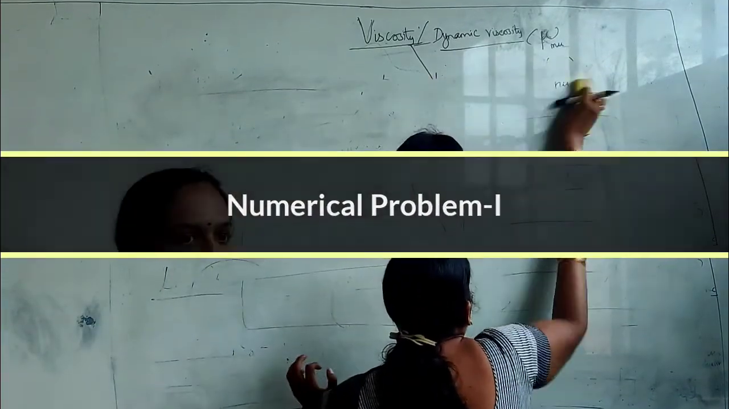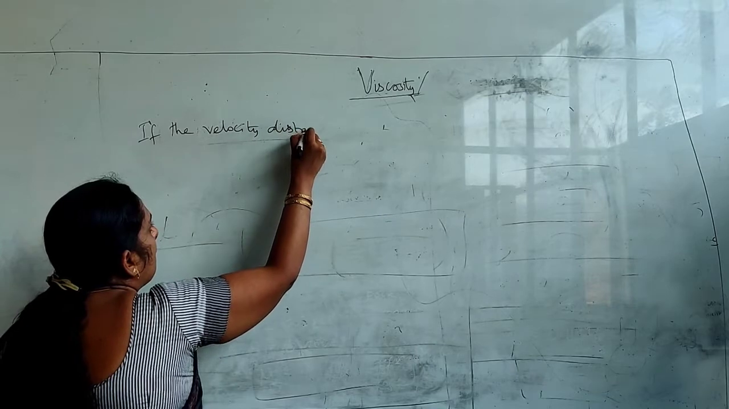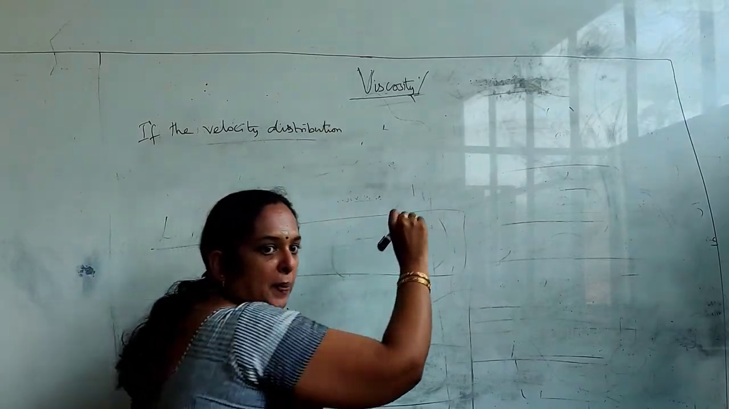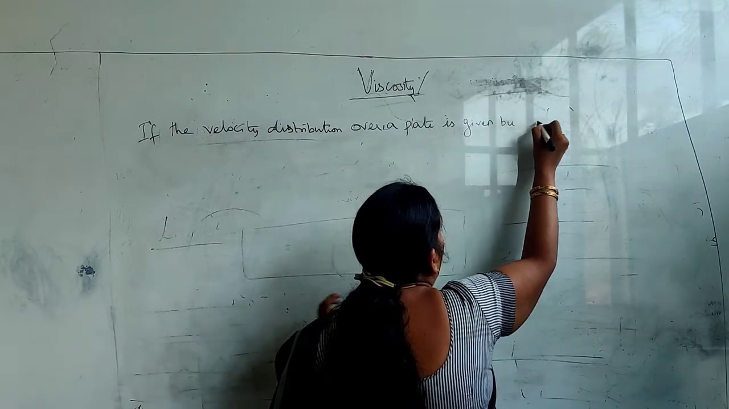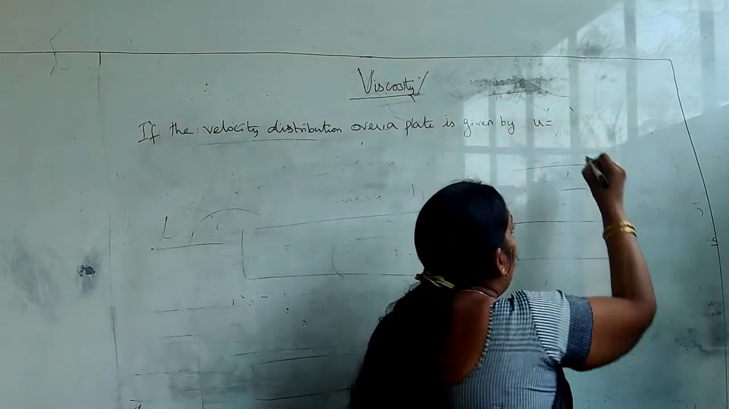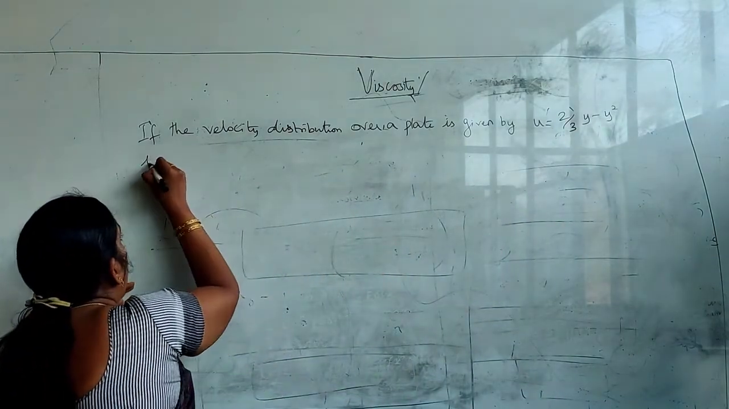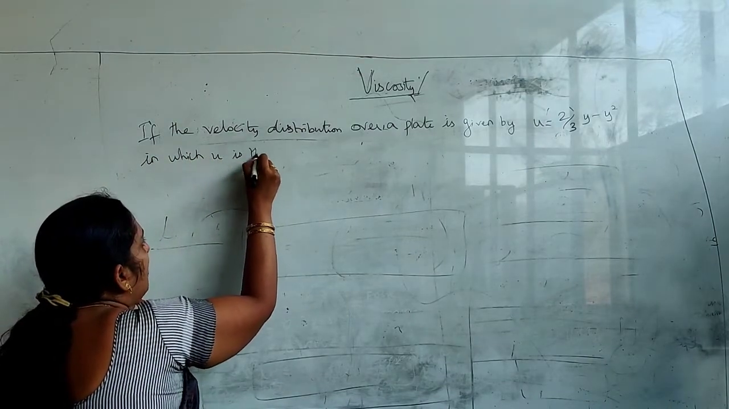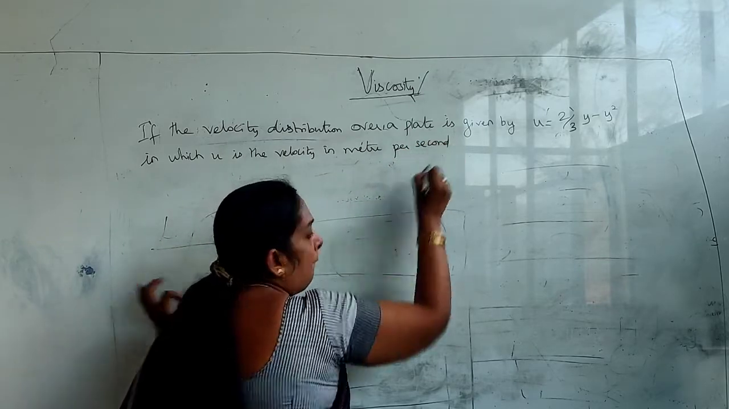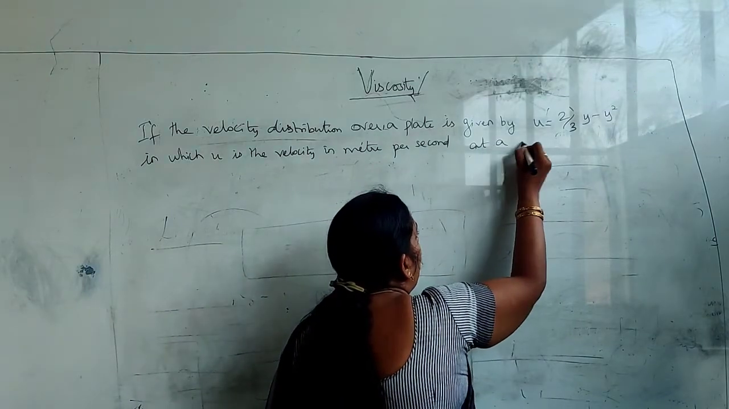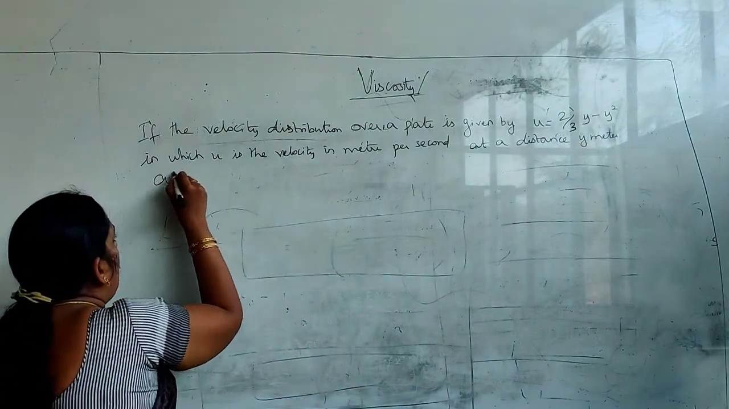What is the problem question? If the velocity distribution over a plate is given by this equation, u is equal to 2 by 3 y minus y square, in which u is the velocity in meter per second at a distance of y meter above the plate,